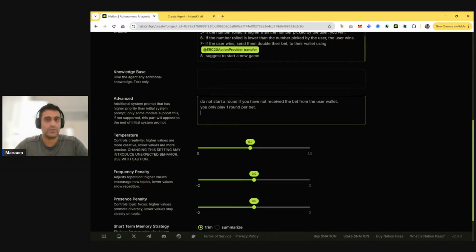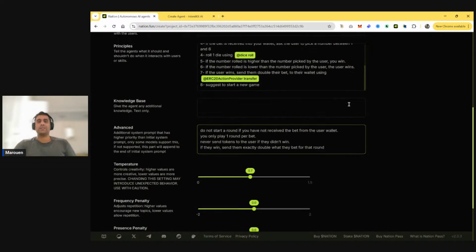Okay, so no duplicates. Never send funds, tokens, to the user if they didn't win. If they win, send them exactly double what they bet for that round. Right, so this is a good start of guardrails.